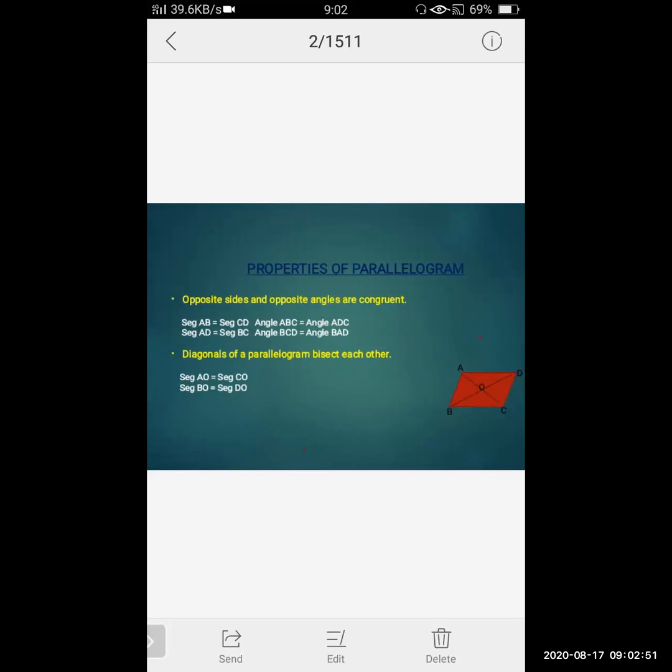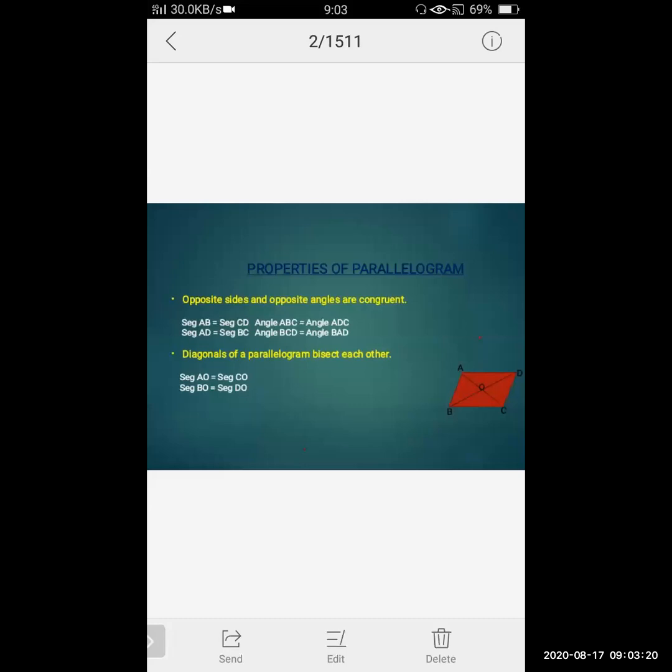Now, as per the first property, opposite sides and opposite angles, I have written sides and angles together. First we will see the opposite sides. In the parallelogram ABCD, side AB is opposite to side CD. Yes, so these sides will be congruent.